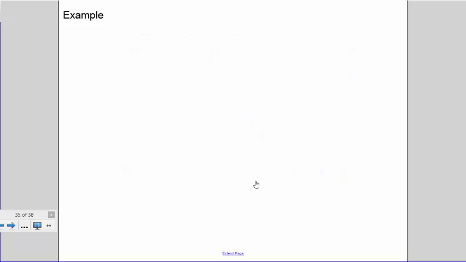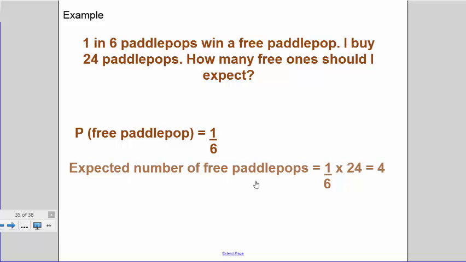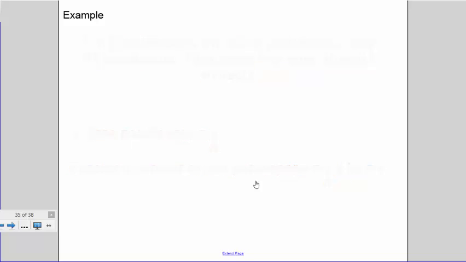Another example, if 1 in 6 paddle pops win a free paddle pop, and I buy 24 paddle pops, how many free ones should I expect? The probability of a free paddle pop is equal to 1 in 6. The expected number of free paddle pops will be given by 1/6 multiplied by 24, which means that I can expect 4 free paddle pops if I've bought 24.